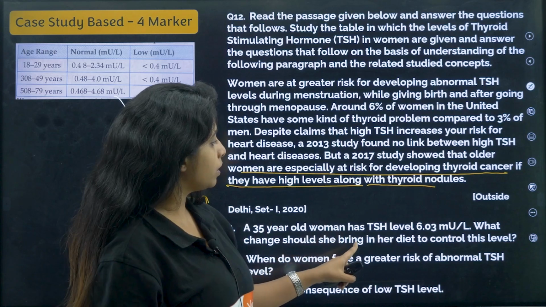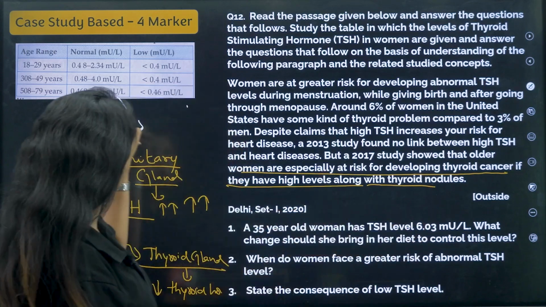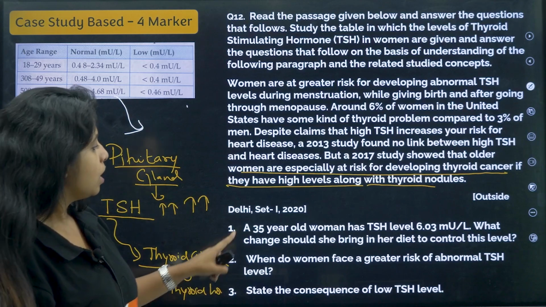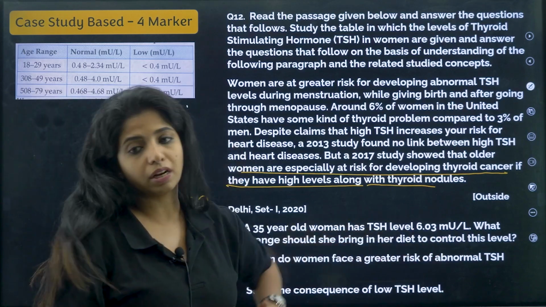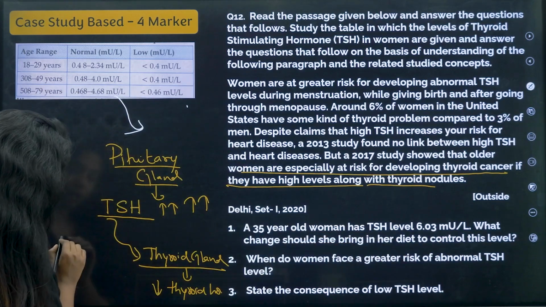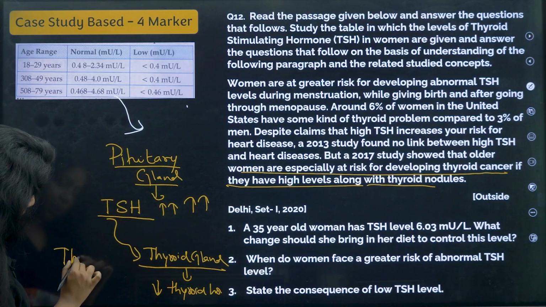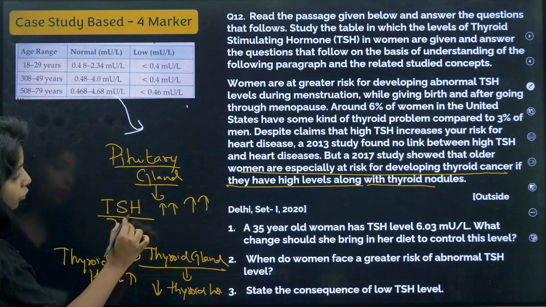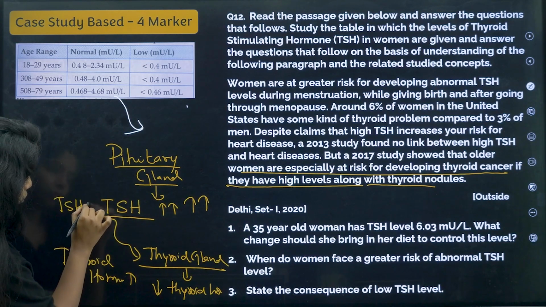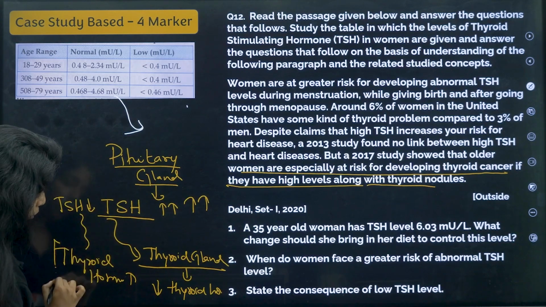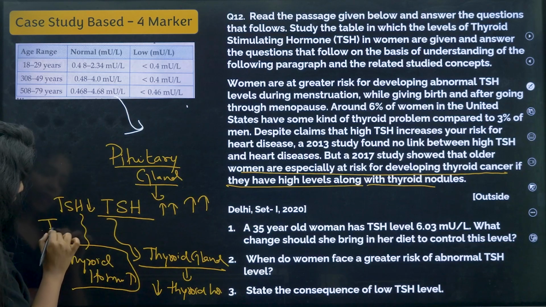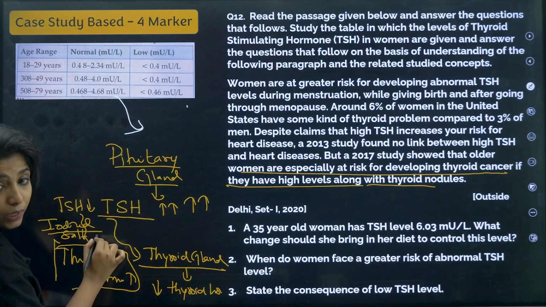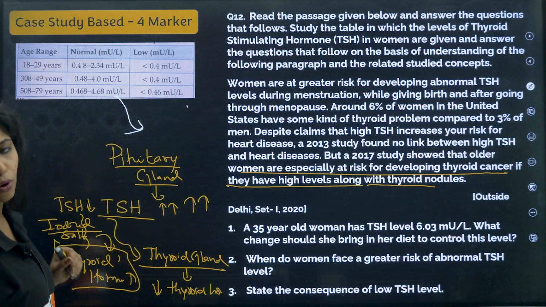So a 35-year-old woman has a TSH level of 6.03, which is more than normal. That means in her body, thyroid hormone is being produced less. What change should she bring in her diet to control this level? If enough thyroid hormone is made in her body, then you do not need as much TSH, so at that point you can lower the level of TSH. For doing this, what do you need to increase? I can ask her to have iodized salt. So iodine is there. If iodine is there, she can make more thyroid hormone.